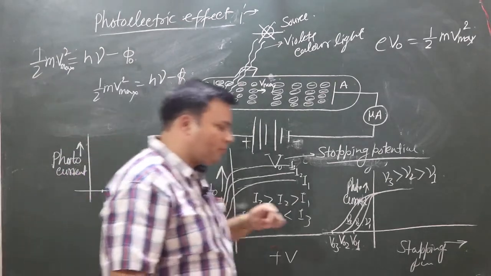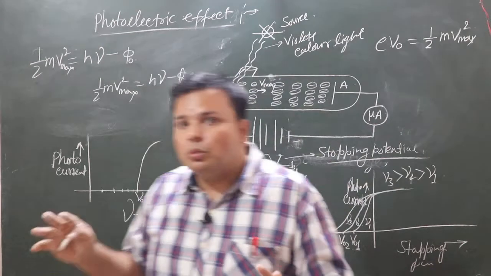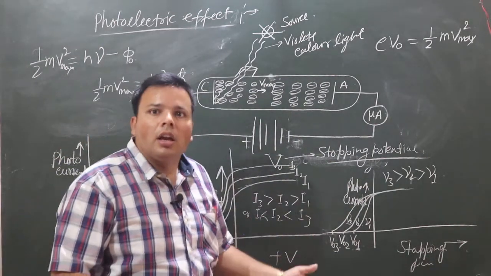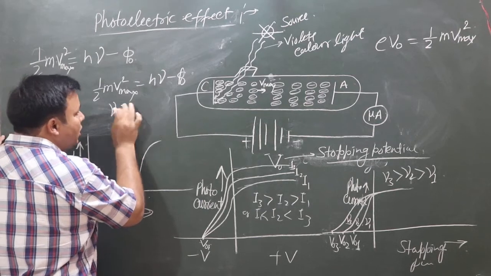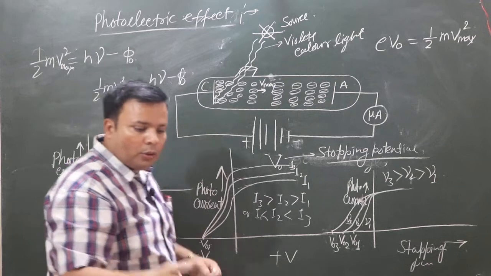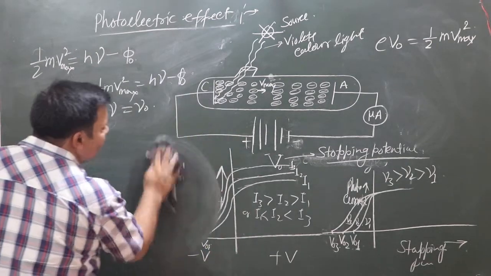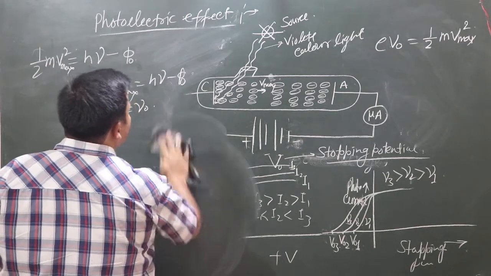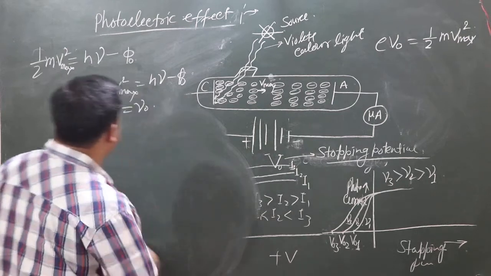If the incident light has frequency nu equal to nu naught, then the electron will absorb energy equal to the incident energy of light.